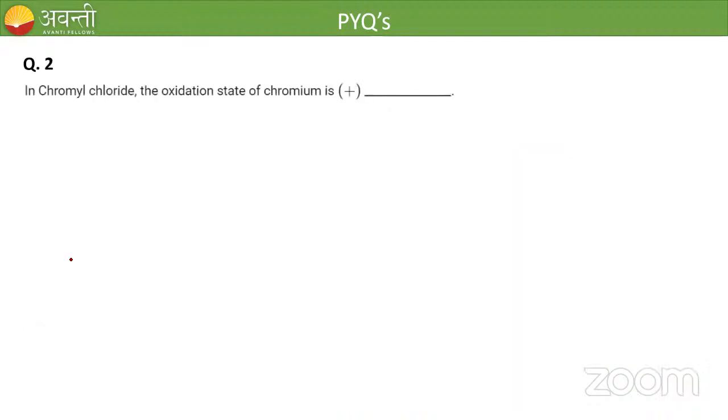Here is the next question. In chromyl chloride, the oxidation state of chromium is. This is one of the JEE questions, so that's why we did not have options here. CrO2Cl2 is the chromyl chloride formula. All of you write and keep this in your notebook. Try to find out the oxidation state of chromium here and give me the correct answer in the chat box. Very easy question.